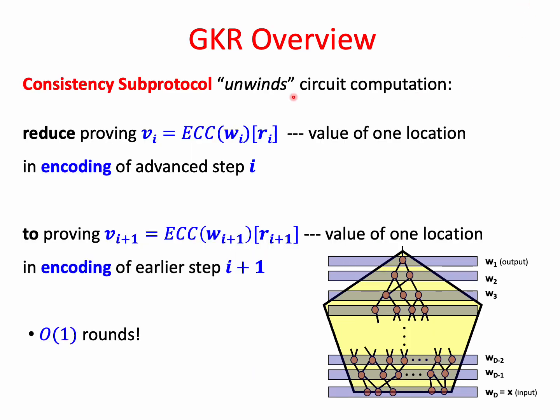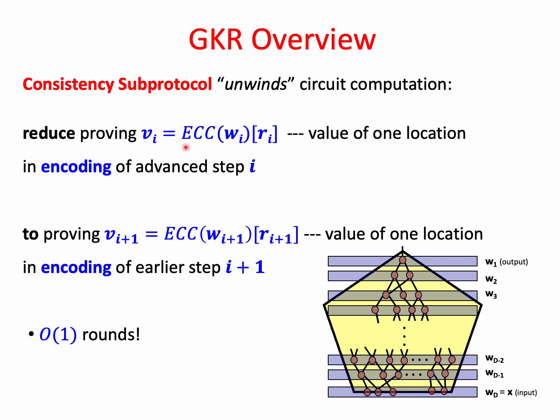GKR unwinds the circuit computation layer by layer from top to bottom. Notice that once each of the gates of the circuit is computed, we can simply view each of the computed layers as some Boolean string, and we can apply some encoding on this string.